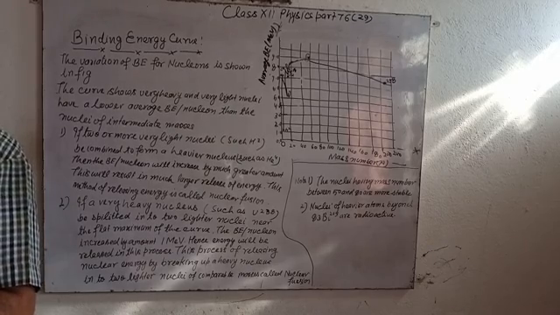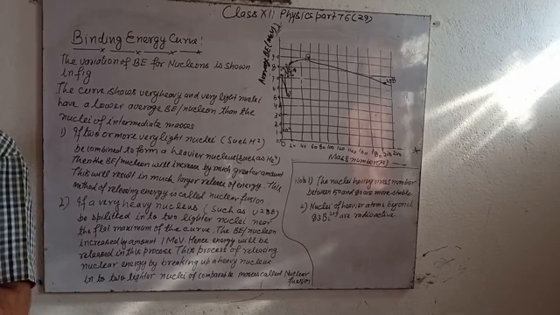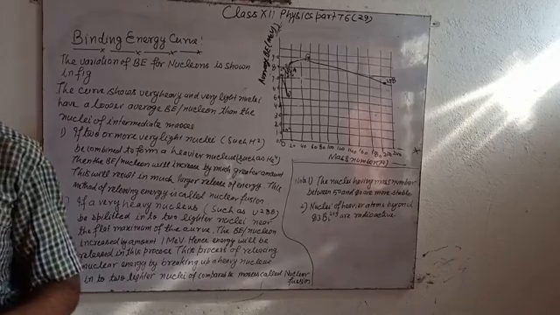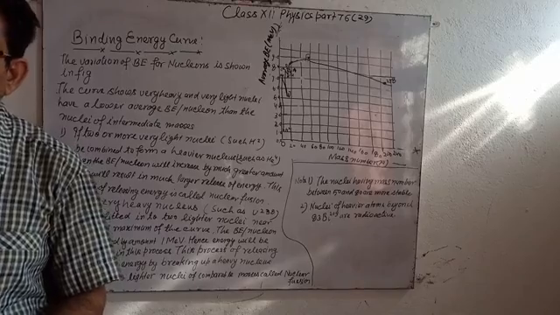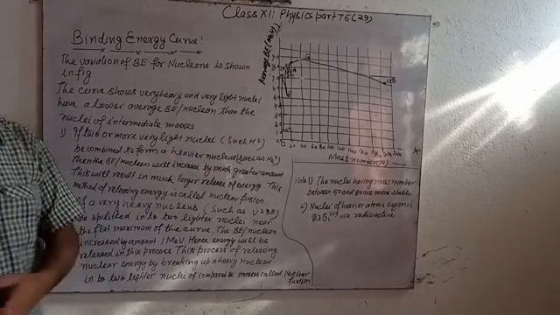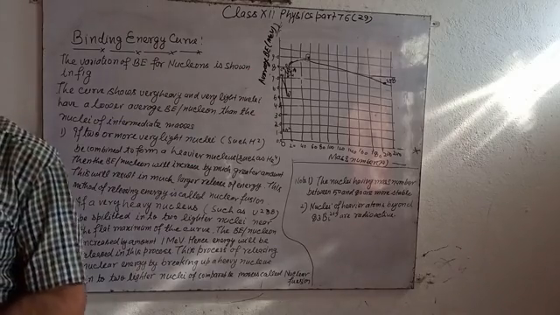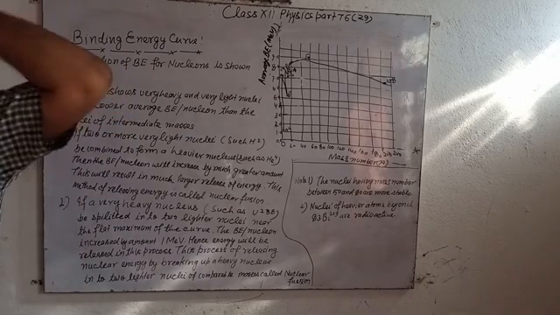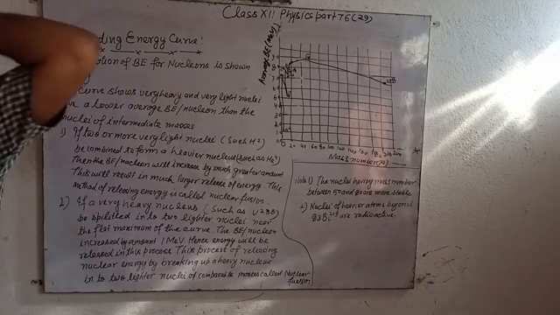For heavy hydrogen 1H2, it is only 1.1 million electron volt. This shows that the nuclei having mass number below 20 are comparatively less stable. So hydrogen is very, very less stable.